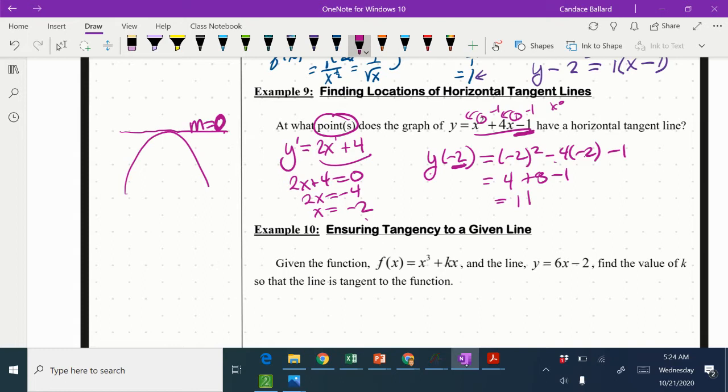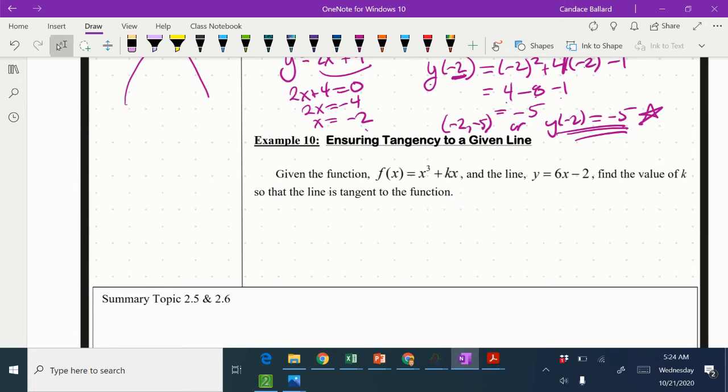I had a typo, didn't I? Look at this. Right in here, it was supposed to be plus 4. So that made this -8 minus 1. So we've got 4 minus 8 is -4, minus 1 is -5. And then my official point, you need to rewrite it as (-2, -5), or tell me y of -2 equals -5. This is an okay way to write a point. You'll probably see it more like that in calculus than you will with the parentheses.